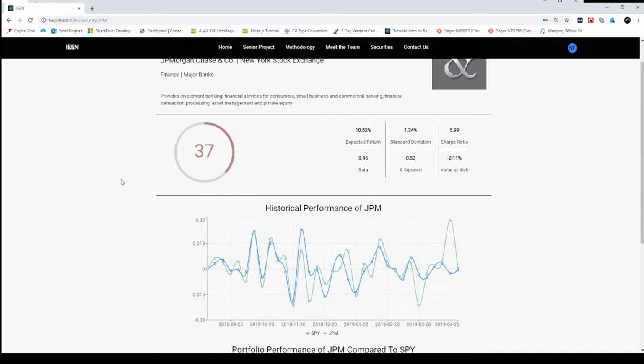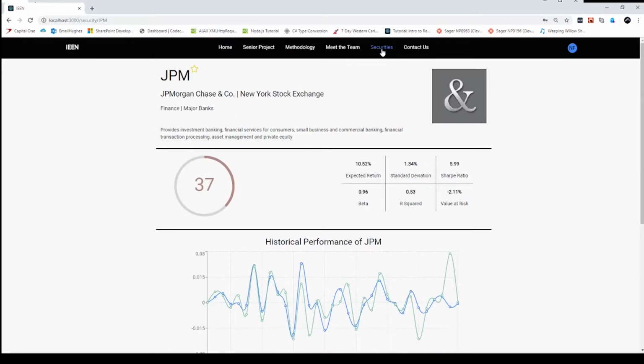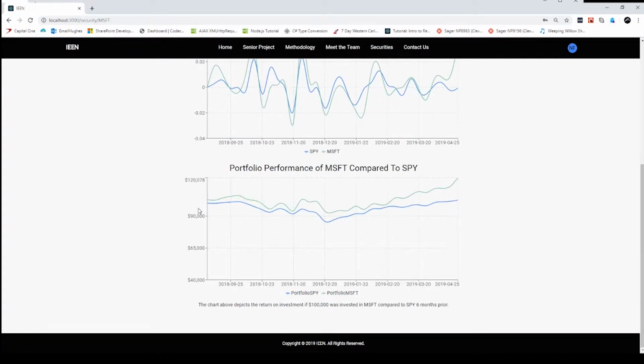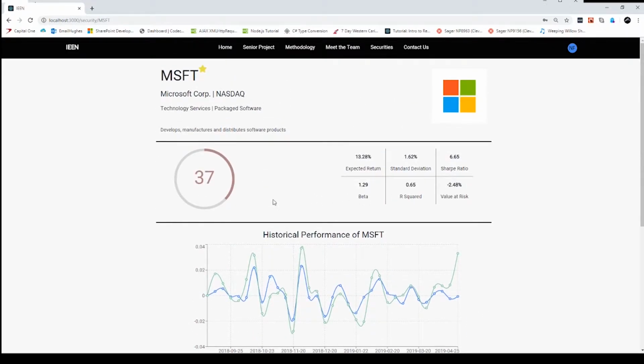Scrolling down, we also provide some chart data in order to see, had you invested in JP Chase as compared to an index like the S&P 500, for example, how would you have performed? As you can see here, they were both very much correlated, and you can see that they're very similar at the end. But when moving to other securities, you see that investing in one versus the other could be the difference in thousands of dollars, in this case around 18. We aim to give this information to users so that their experience is very easy, and that they'll be able to get simple analysis that's going to be able to help them out in furthering their wealth and making better decisions moving forward.